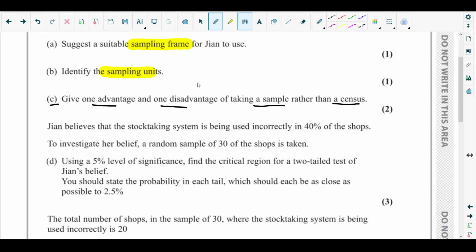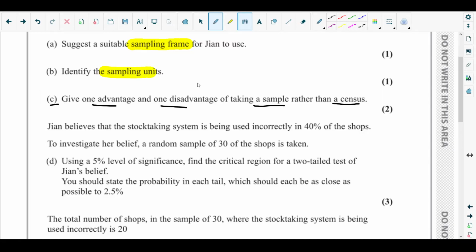be done. Since it is very difficult to consider the whole population, you need to arrange many things. It will be very expensive, right? It will be much hassle to consider the whole population. So in that case, a sample will be taken from the whole population, and all the necessary investigations will be done on that picked up sample. Okay, this is the difference between a sample and a census.